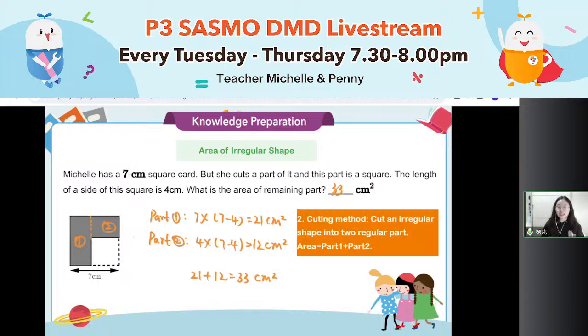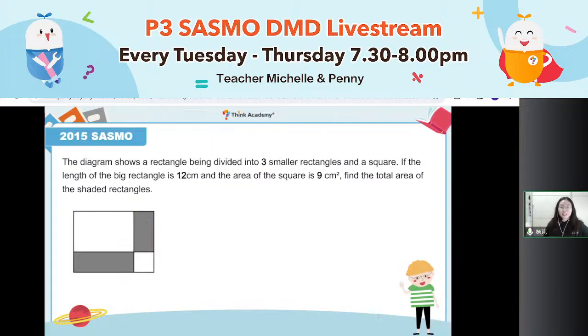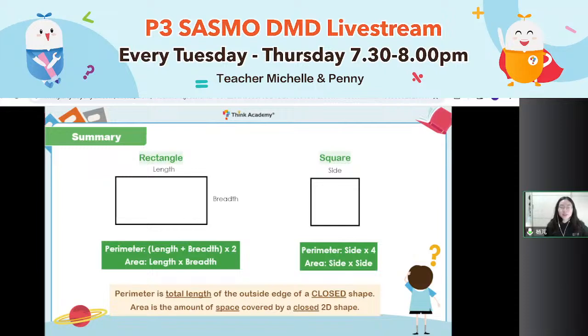Okay, now here is that. Today, the key point is irregular shape. Because in the SASMO test, you see every single question about perimeter and area, they are all about the irregular shape. Nearly all about irregular shape. Because irregular shape is not easy to find.